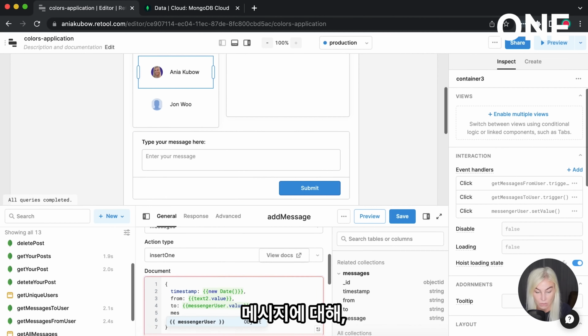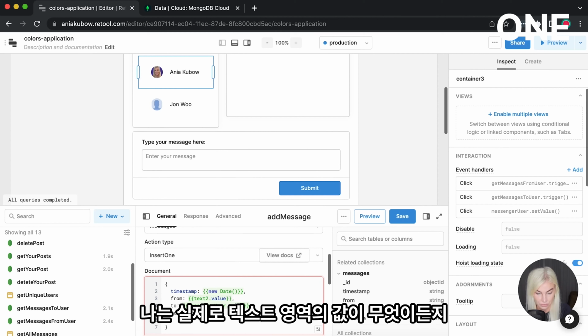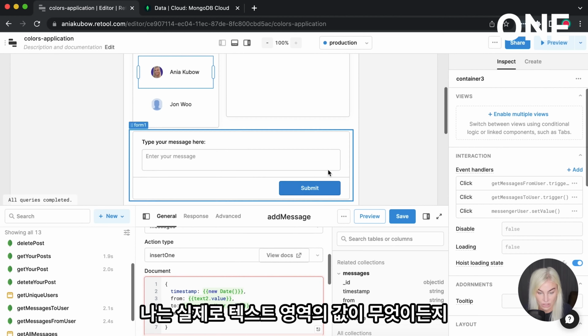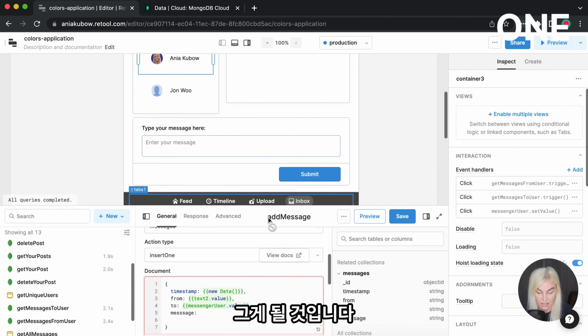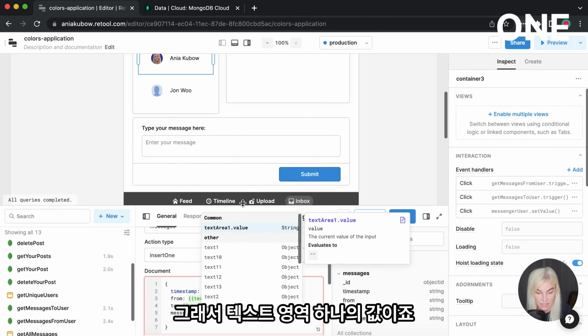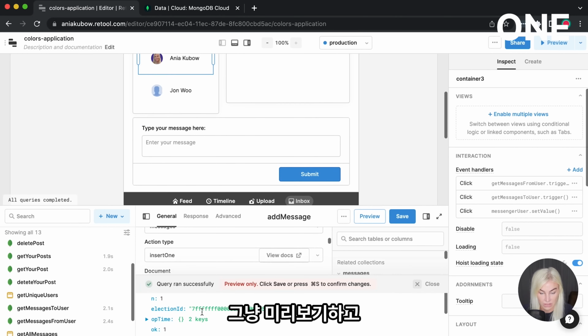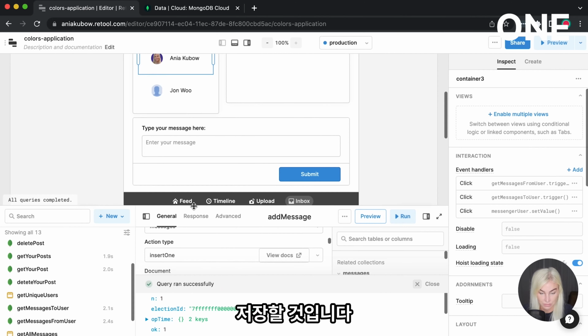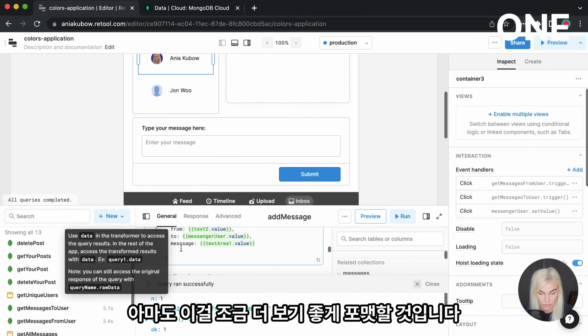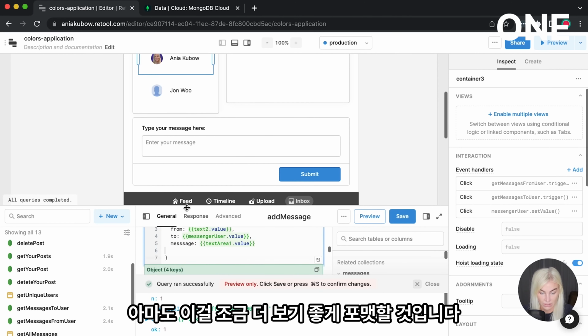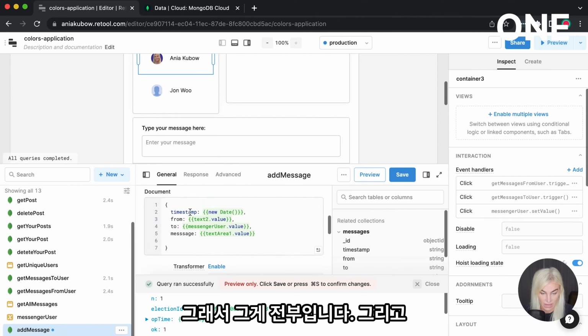And the message, well, the message is actually going to be whatever the value of the text area is. So text area 1 value. So that's all it's going to be. I'm just going to preview that and save it. Maybe just format this a little bit nicer. So that is it. Save.